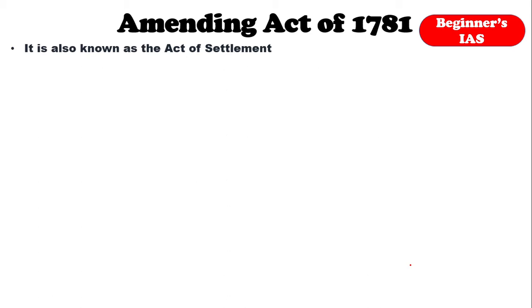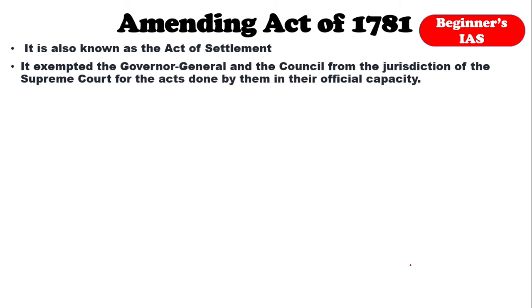Let us see the key features related to this. It exempted the Governor General and his council from the jurisdiction of the Supreme Court for acts done by them in their official capacity. Which means if the Governor General and his council take any decision, it is immune from the Supreme Court. The Supreme Court cannot enter into the decisions made by the Governor General and his council. That is called acts done in their official capacity.